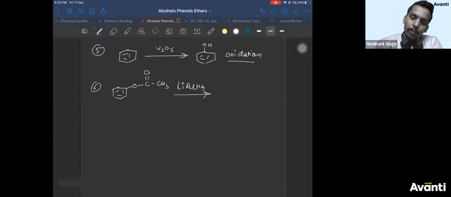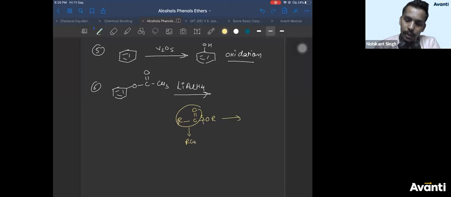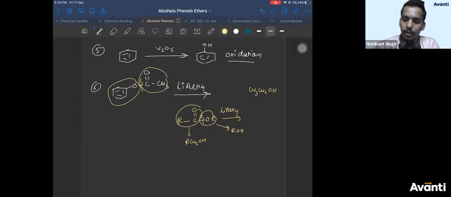Now, do you remember we had studied in reduction of esters? What are the products formed? We told ester bond is broken like this. RCO is converted to RCH2OH and RO is reduced to ROH. Correct? We have studied this. So if you break this bond like this, CH3CO will be reduced to CH3CH2OH and RO will be reduced to ROH. So this also can give you phenol. So ester can also give you phenol.